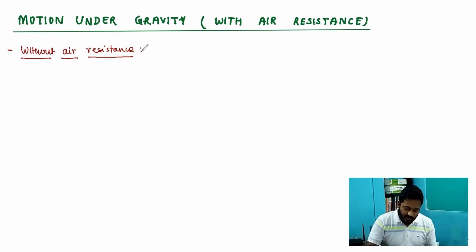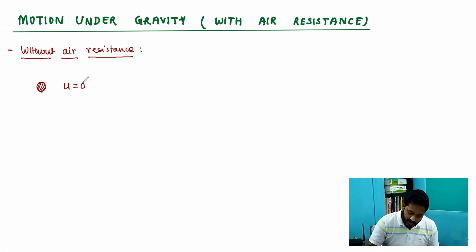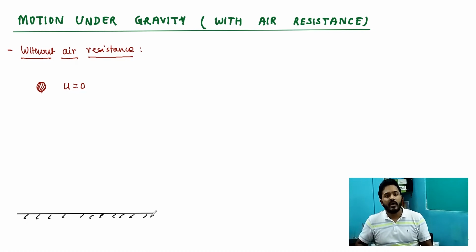So if we go with this particular approach, over here we are considering a ball which is dropped from a certain height. Since it is dropped, the initial velocity is 0 and it is heading towards the earth surface. So the earth surface over here we are considering somewhere here. This is the earth surface, and it is moving in the downward direction.